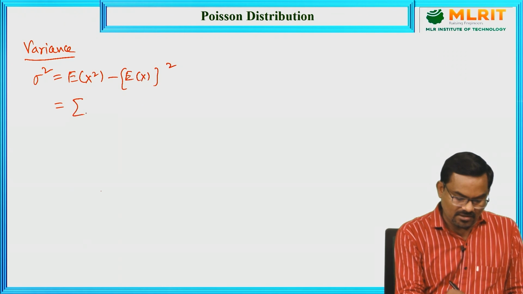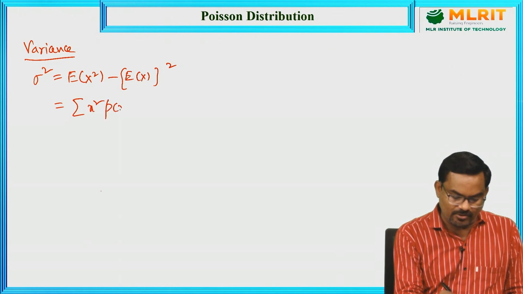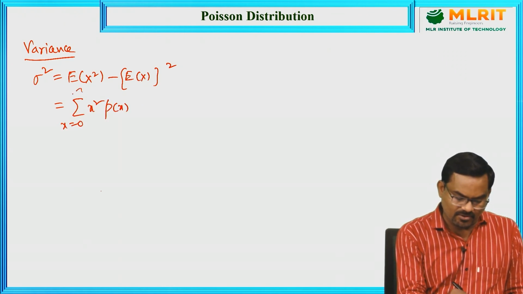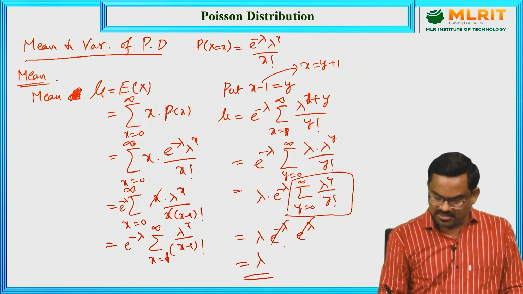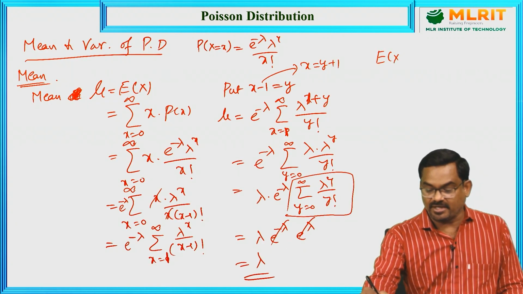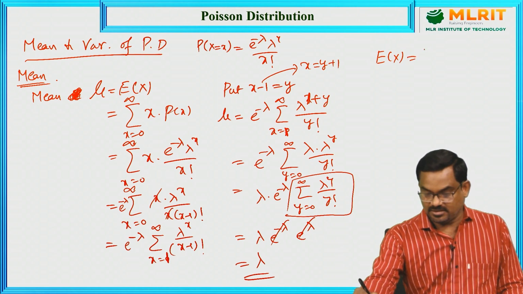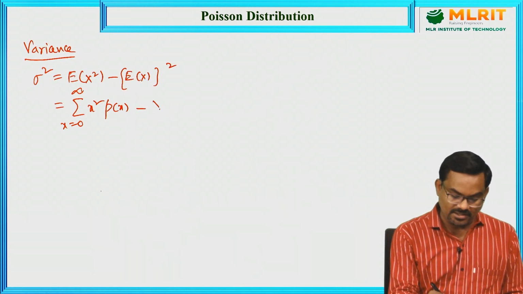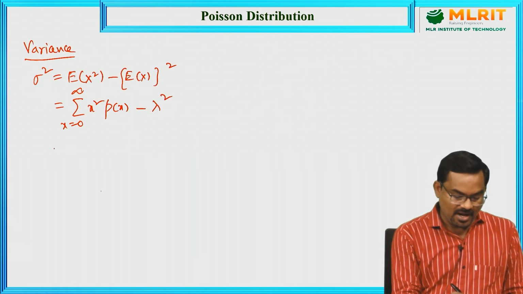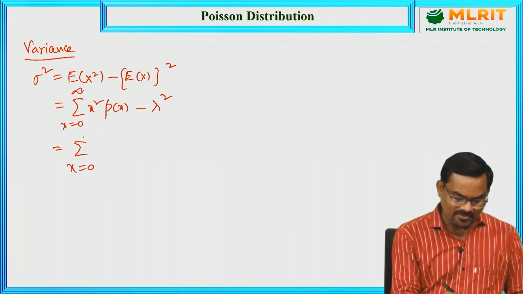Now, here we can write this as sigma x square into p of x from 0 to infinity minus expectation of x whole square. Just now we have calculated the expectation of x, mu equal to expectation of x equal to lambda. So, let us substitute that here, lambda square.